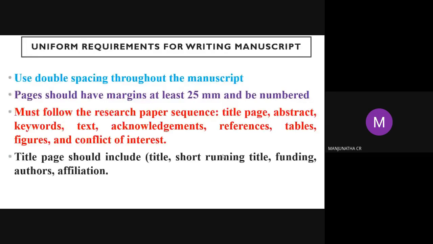Some journals will not ask for the short running title, because sometimes the title is very long. How can you say the same title in a short running form? They may ask for both titles also. You can write them. And under funding, you can write the funding agency, the authors' names, and the authors' affiliations. You can give the authors' names, suppose A, B, C, like that.